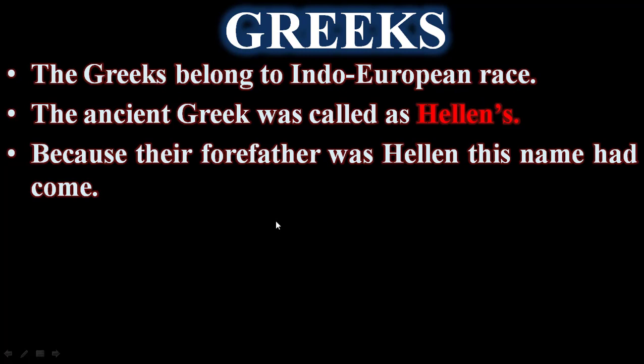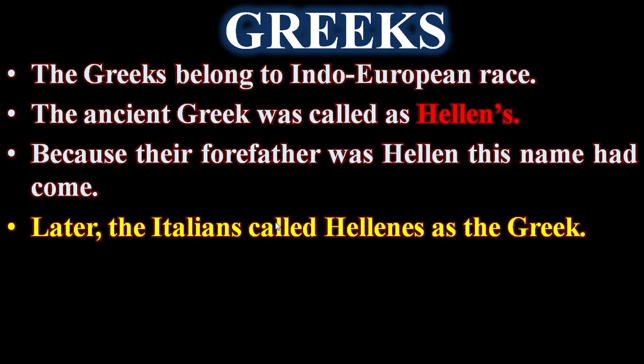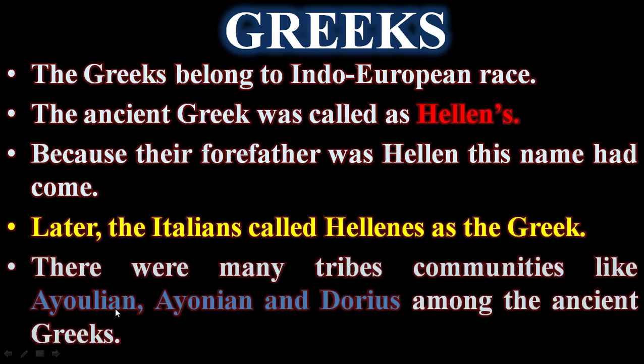This name had come from him. So that is the reason the ancient Greeks were called Hellenes. Later the Italians called Hellenes as Greeks.